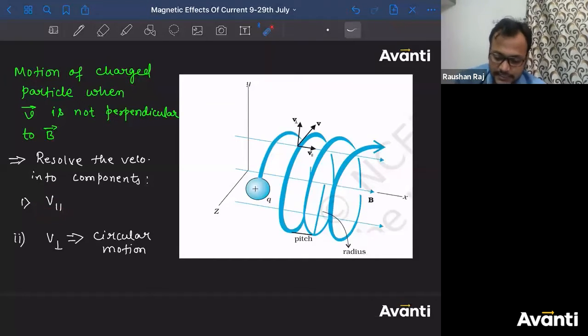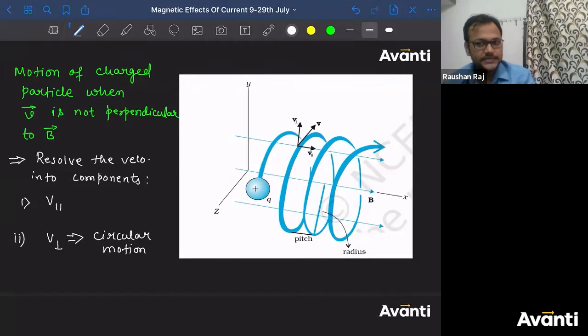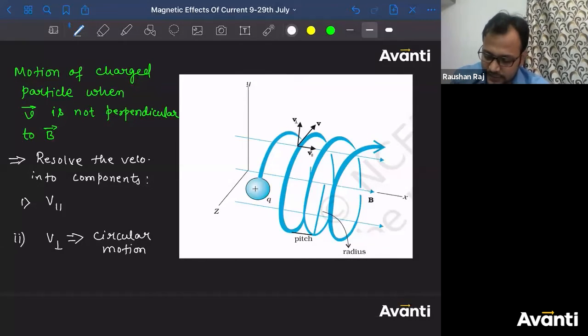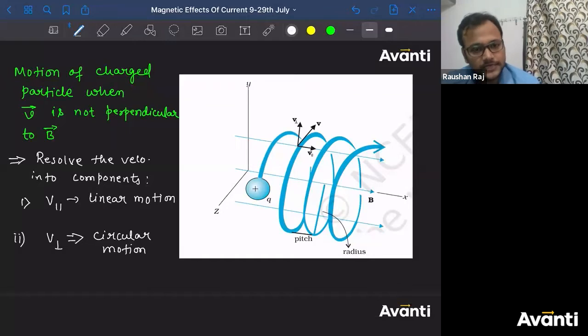So can I say this velocity will try to remain the same? Because along this direction, if force is not available, what will happen? It will try to maintain the same velocity, the same speed, correct? So it will try to have a linear motion. Correct? It will try to have a linear motion. Guys, do you have any doubt in this one?